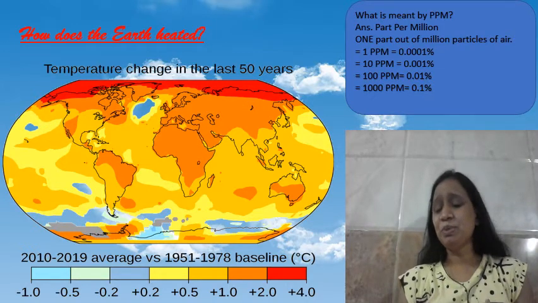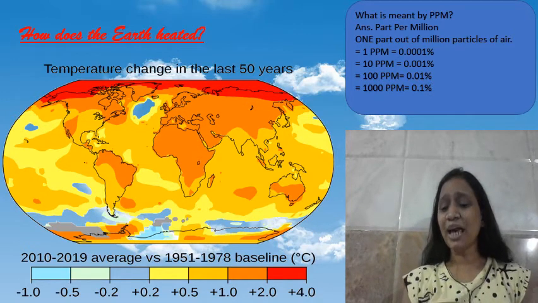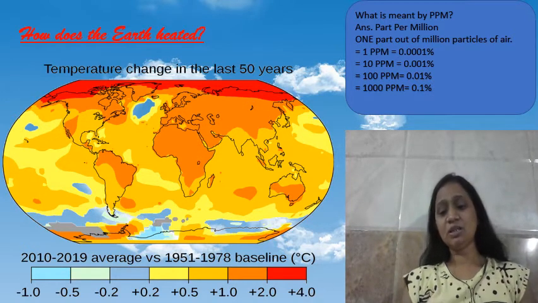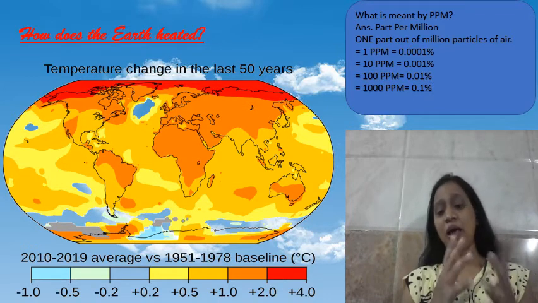Now what is this ppm? The full form of ppm is parts per million. But what does it actually mean? It means 1 part out of a million particles of the air.